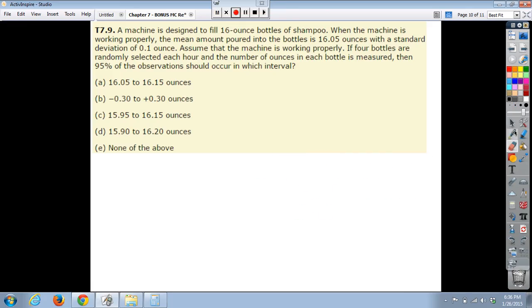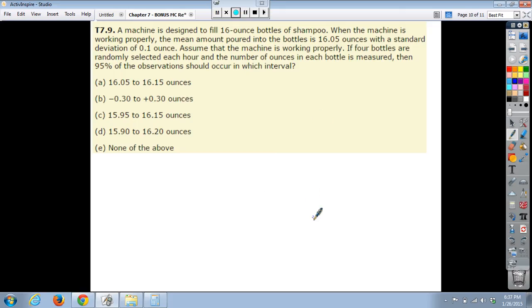But what I want you to consider is this. Number 1, did they mention the shape of the population of all these shampoo bottles? And if you go back and reread it, they didn't. So then what we need to try to fall back on is, can we use the central limit theorem here? This is a mean problem, a sampling distribution of sample means of the mean amount of shampoo that's in each bottle.